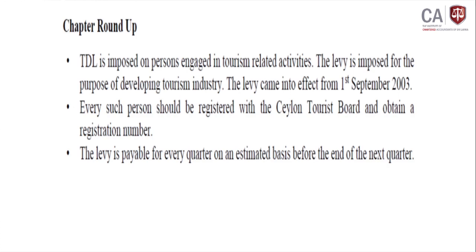Then there should be a reconciliation with the return submitted on a quarterly basis. If any adjustment is required, plus or minus, they should do it. Due to adjustment, if there is any excess payment, it should not be set off against future tax payment. Separately, they should manage that, and the excess should be taken from the Ceylon Tourist Board. Those are the main points highlighted under the chapter roundup.